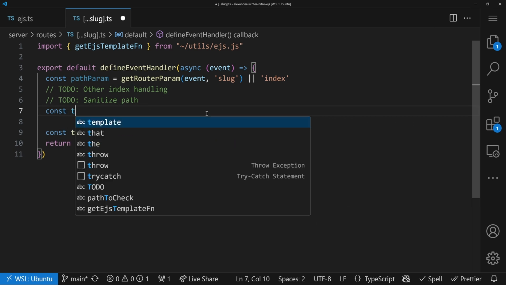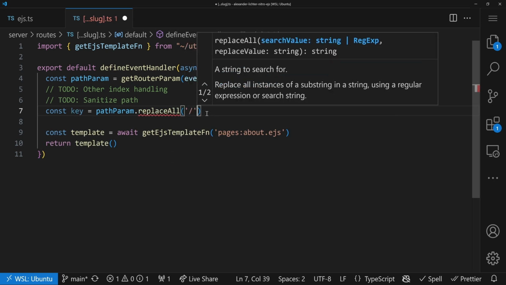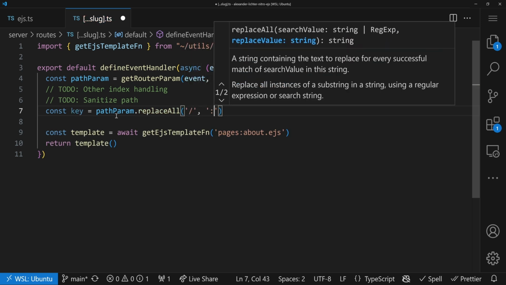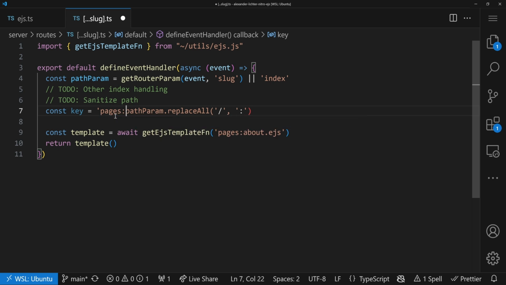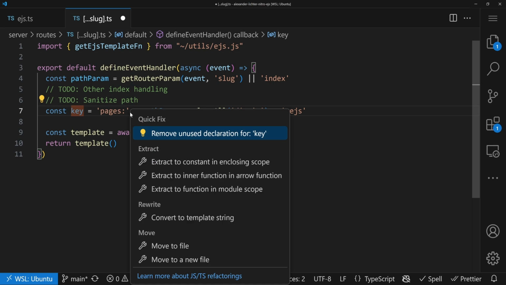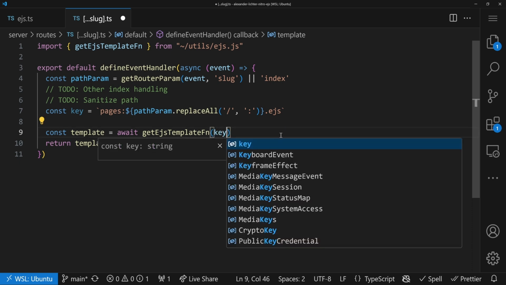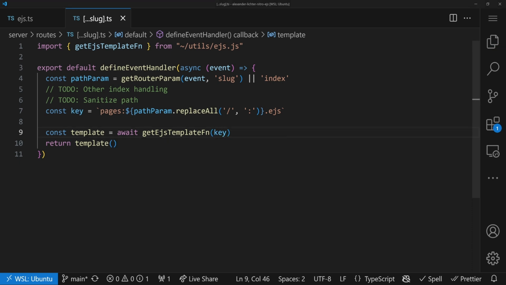What we want to do is say const transform path, or let's just say const key. We take the path param, and then we just say replace all the slashes with a colon. We add pages in front. That's very important. And we want to add .ejs at the end because that will resemble the key down there. So we also move this to a template string. Still don't forget that, please. Don't just copy paste that because you don't want to be vulnerable to possible issues.